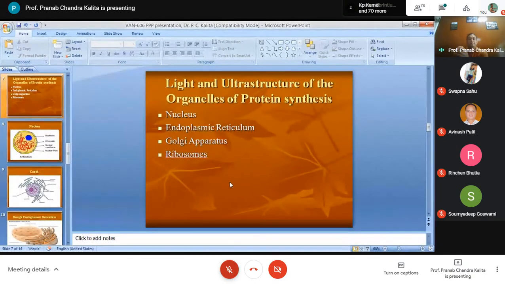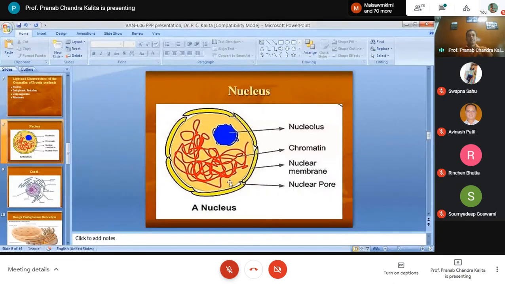Next we'll go to some of the important organelles. First, the organelles of protein synthesis. What are those organelles? They are the nucleus, the endoplasmic reticulum, the Golgi apparatus, and ribosomes. Here you can see how they are arranged inside the cell.